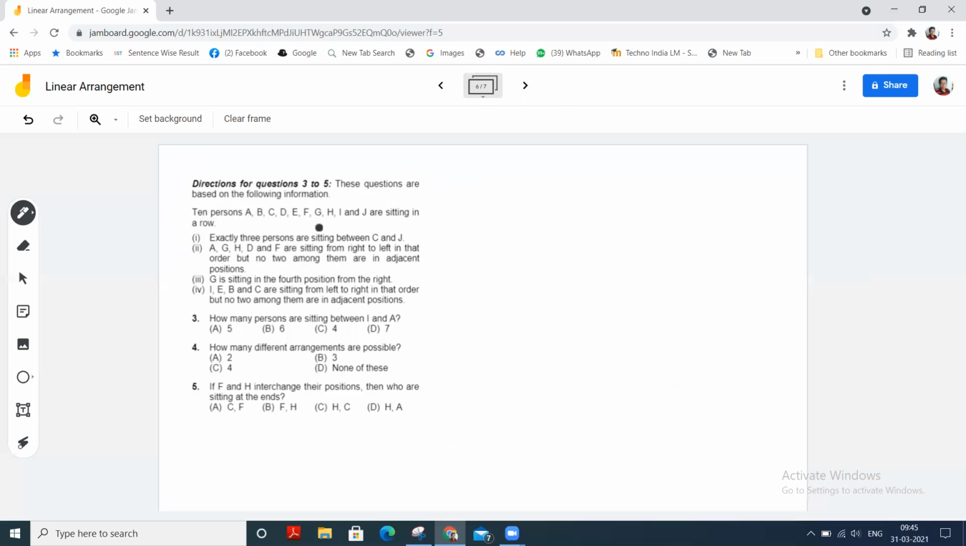Ten persons A to J are sitting in a row. Read the conditions. Exactly three persons are sitting between C and J. A, G, H, D, and F are sitting from right to left in that order, but no two among them are in adjacent positions. G is sitting in the fourth position from the right. I, E, B, and C are sitting from left to right in that order, but no two among them are in adjacent positions.